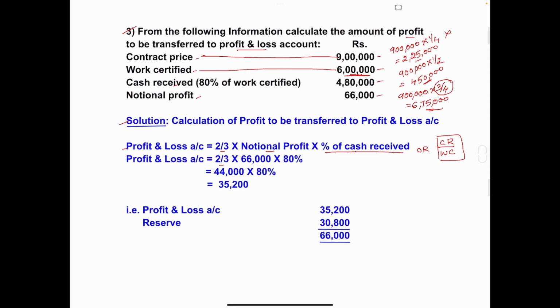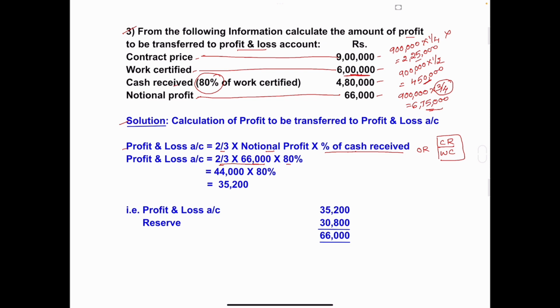Same 2/3 we will write, notional profit. In this problem, notional profit is 66,000. Take here 66,000 into percentage of cash received. Here they have given 80%. Take that 80%. First calculate this part.